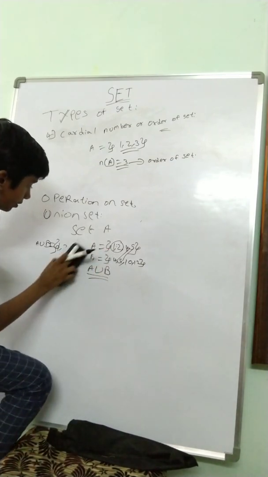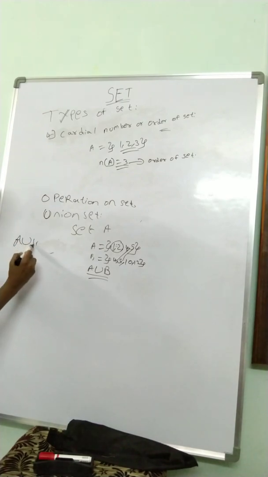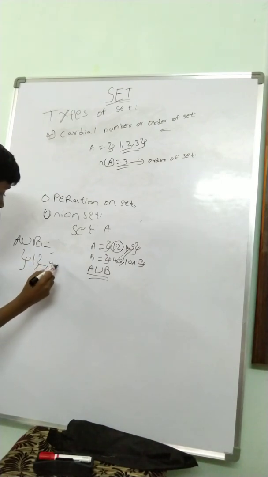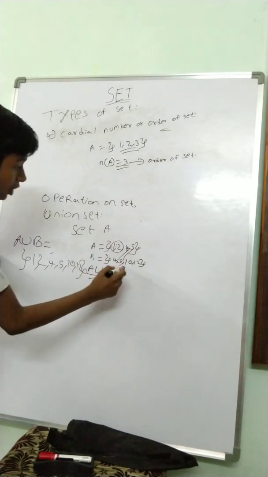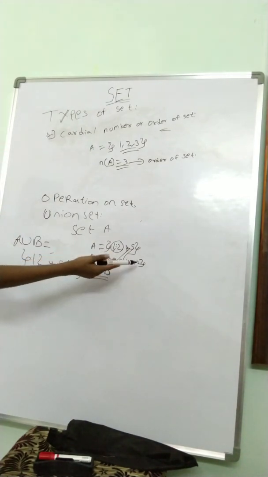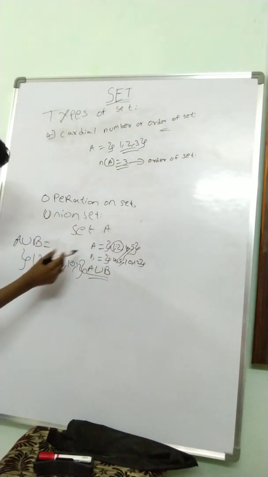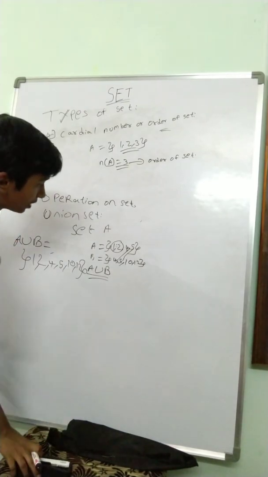So A union B will be equal to 1, 2, 4, 5, 10, 12. As 10, 12 is not repeating, we just wrote that once. As 4, 5 is repeating twice, we just took it common and wrote it once. So this is the union set.